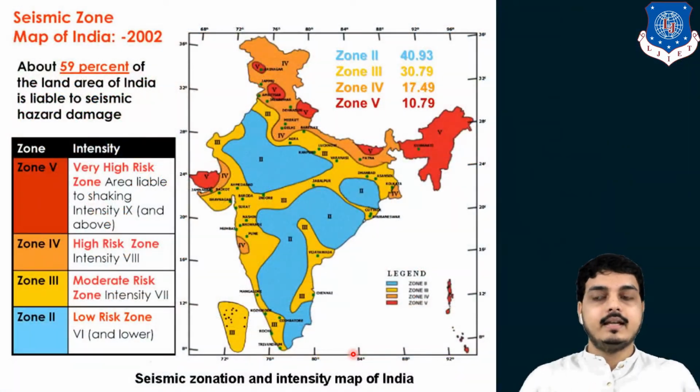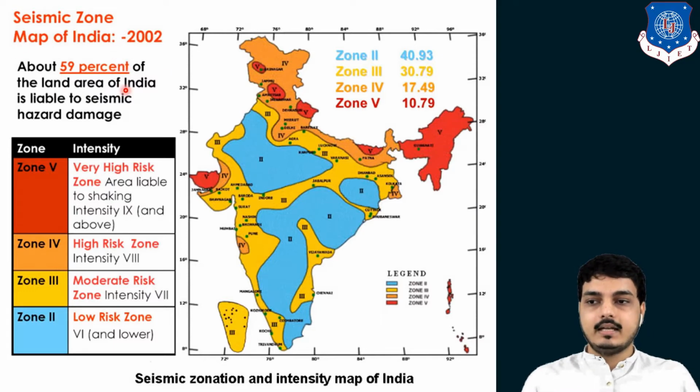So India has been separated into a number of earthquake zones. The zones start from zone 2, zone 3, zone 4 and zone 5. What does zone 2 mean? A lower magnitude kind of earthquake, and zone 5 is the maximum magnitude of earthquake. Now look here, the seismic zone map of India.